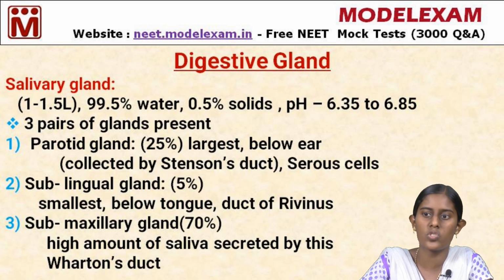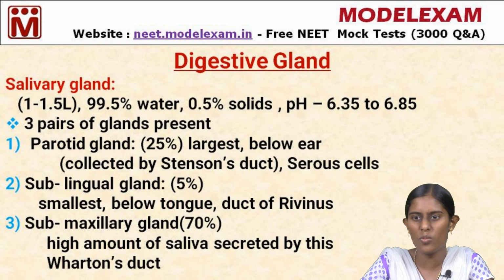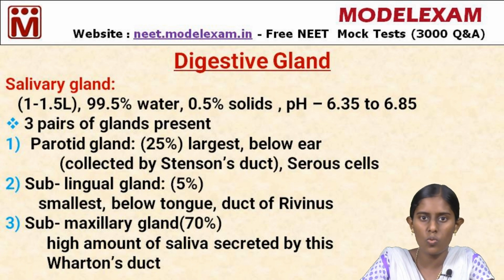These are secreted by serous cells. These serous cells secrete saliva in the parotid gland. The parotid gland constitutes nearly 25% of the total secretion. The next one is the sublingual gland, the smallest gland, because its weight is only 2 to 3 grams. This constitutes only 5% of the total saliva.